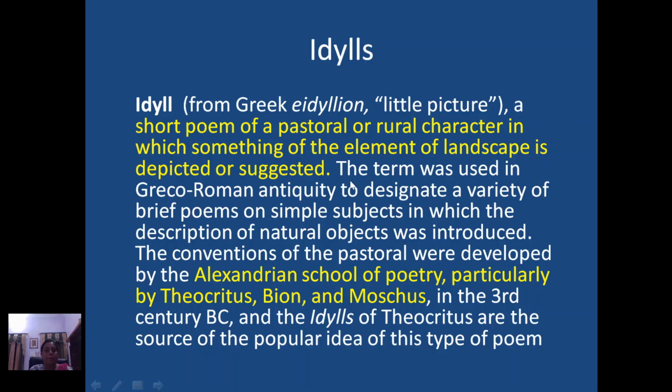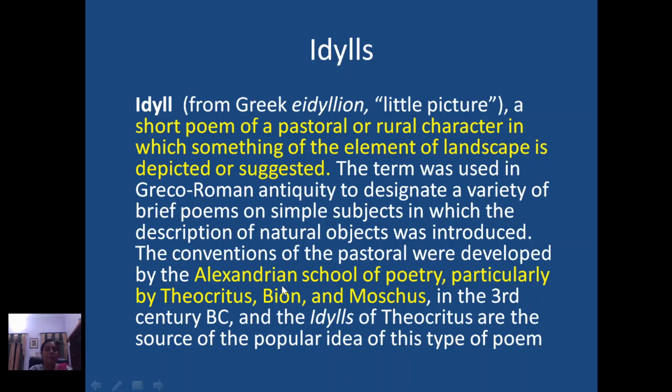The term idyll was used in Greco-Roman antiquity to designate a variety of brief poems on simple subjects in which the description of natural objects was introduced. Obviously, because they deal with the rural part of life, very simple things, simple objects of nature, are discussed and described in these idylls. The conventions of pastoral were developed by the Alexandrian school of poetry.